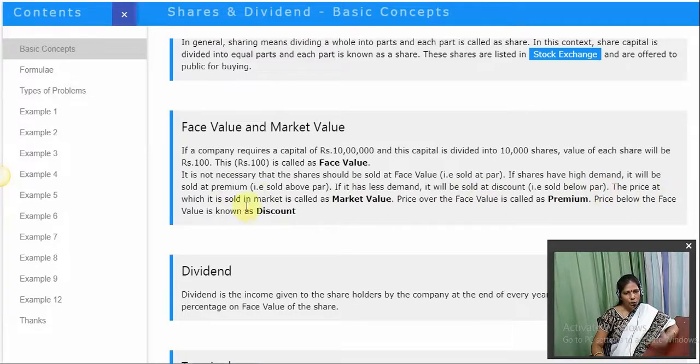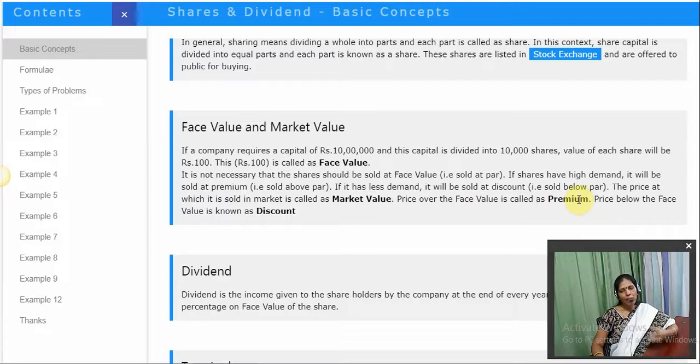The price at which it is sold in the market we call the market value, right? For example, if I have shares of a company, like Tata company or Reliance, a share of 100 rupees, and I am selling it in the market. As there is a demand for that share, I will be selling it for 110 rupees. So that 110 rupees is the market value, and the 10 rupees which I sell above the face value is called premium. Clear?